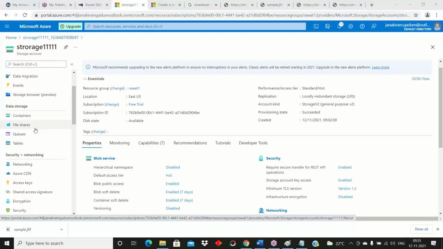Tomorrow's class we will discuss file share, queue service, and table service, these remaining three services. Practice these containers and blob service: create one storage account, and inside of that storage account, practice containers. Okay? Chalo.